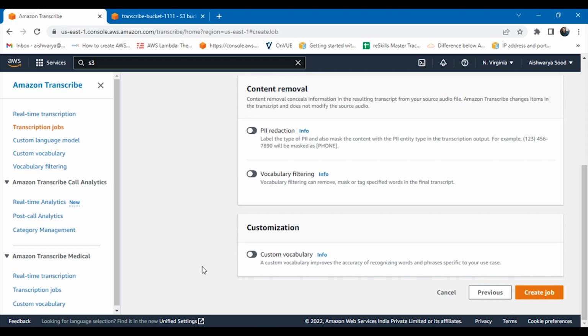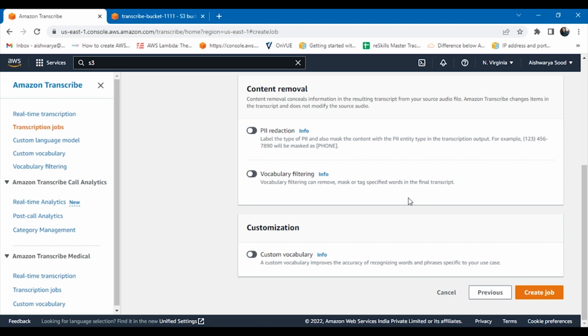I'll just tell you about two important things which are needed as of now. First, you can have vocabulary filtering with your transcription job. What this does is it can remove, mask or tag specified words in the final transcript.